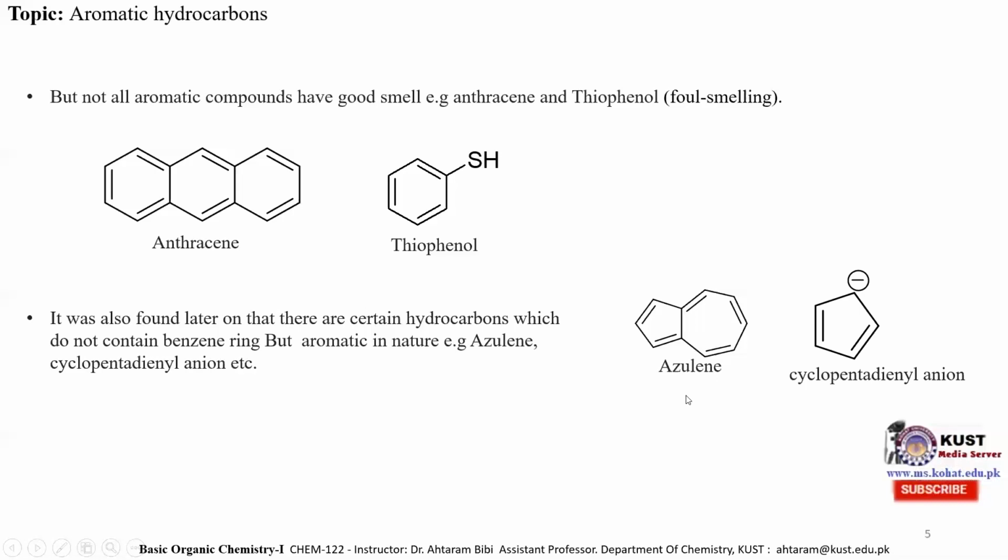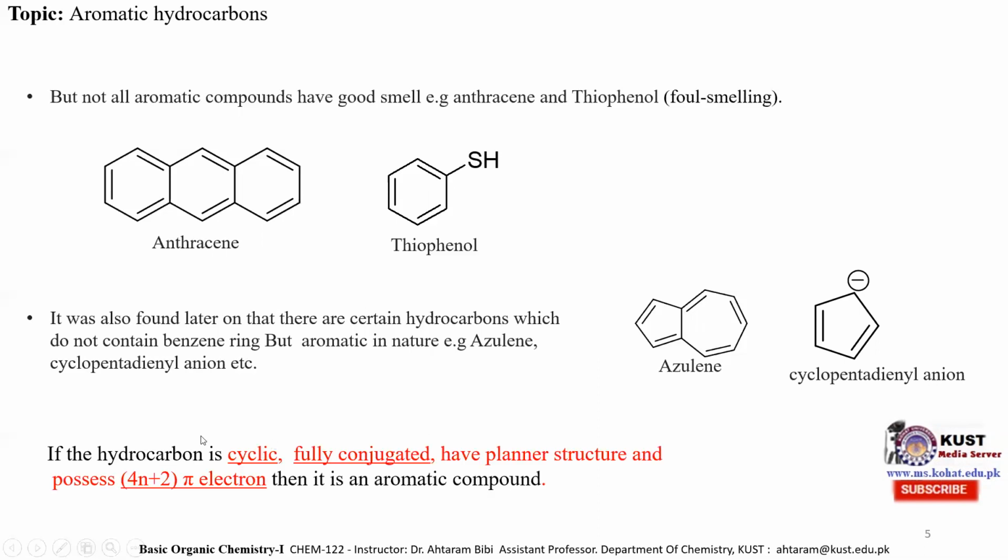cyclopentadienyl anion molecules. So Huckel was a scientist, and he updated the definition of aromatic hydrocarbons: if the hydrocarbon is cyclic, fully conjugated, has a planar structure, and possesses 4n plus 2 pi electrons, then that hydrocarbon will be considered an aromatic hydrocarbon. So this is the updated definition which was suggested by Huckel, that a hydrocarbon will be aromatic if it is cyclic, fully conjugated, has a planar structure, and possesses 4n plus 2 pi electrons.